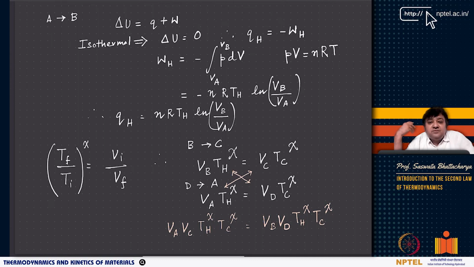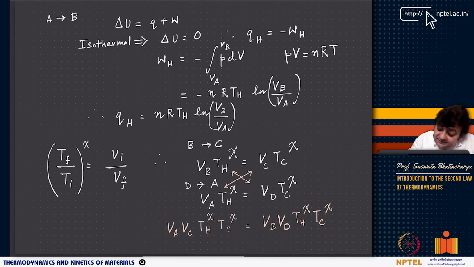And now again we can assume that the chamber that is undergoing the cyclic process is an ideal gas fitted with a piston, say for example, and also the walls of this chamber are kept at a fixed temperature TH, and there is also TC, and for the adiabatic processes we are enforcing that there is no heat transfer between the system and the surroundings, right? There is no heat transfer. Q is equal to 0.